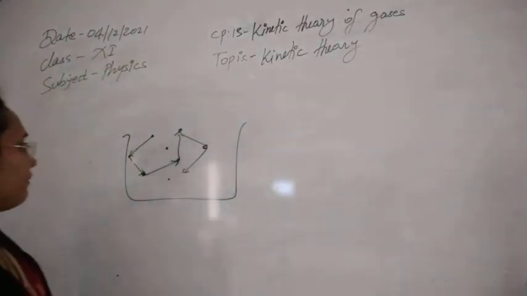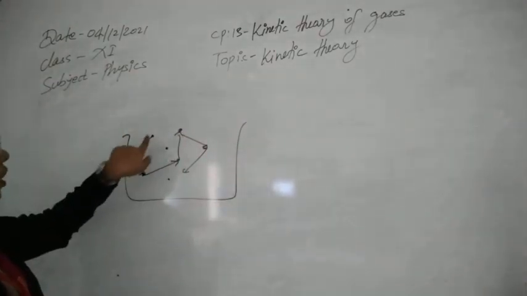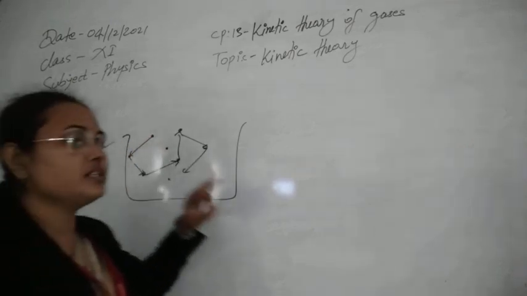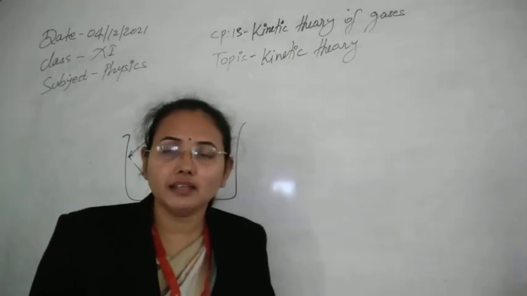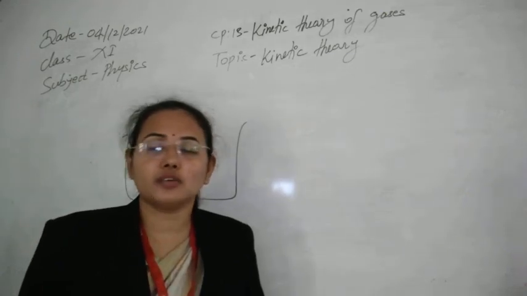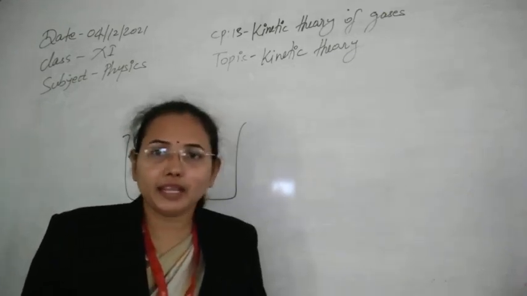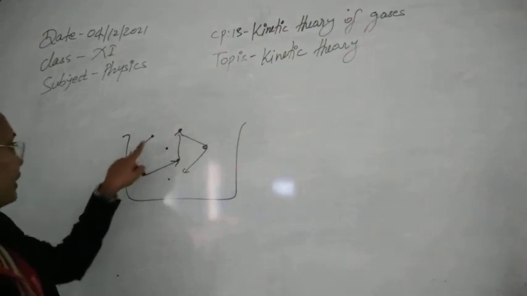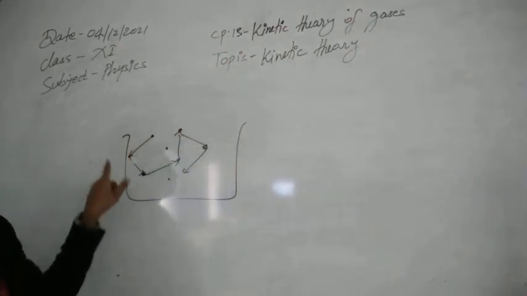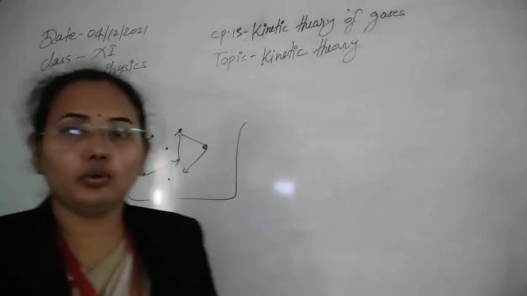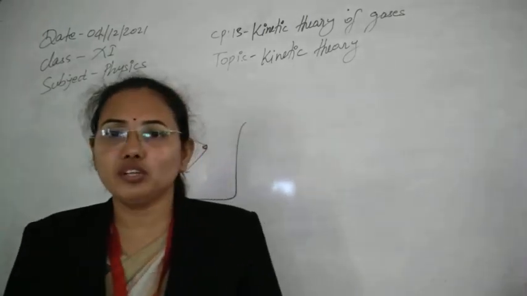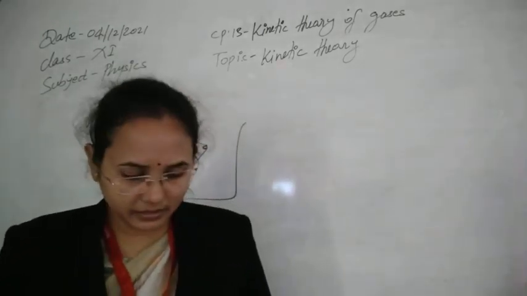The distance traveled between any two successive collisions is known as the free path. If you take the average of all free paths, that is called the mean free path. The time taken to collide from one molecule to another is known as free time, and the average of all collision times is known as the mean free time. So these are again assumptions to understand the collisions and the path traveled by them.